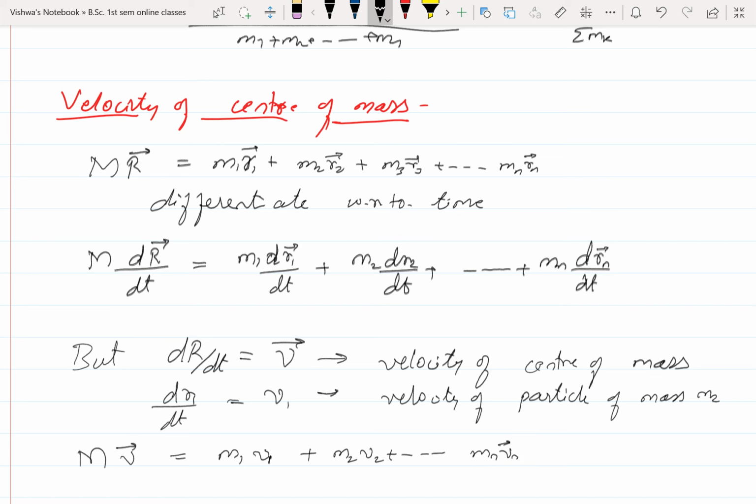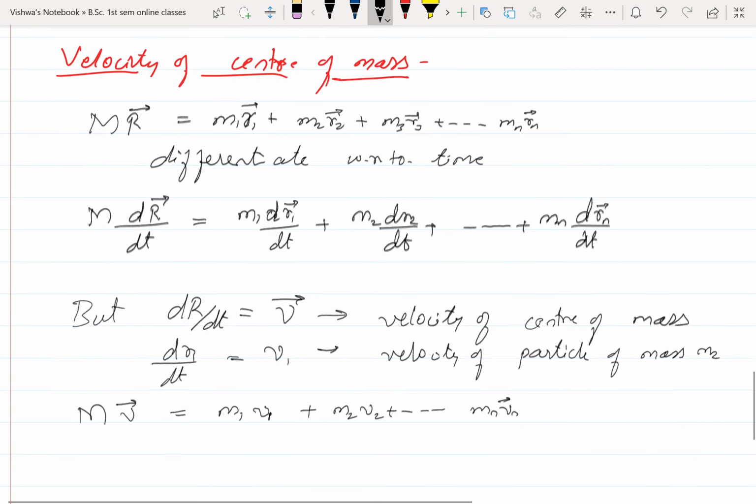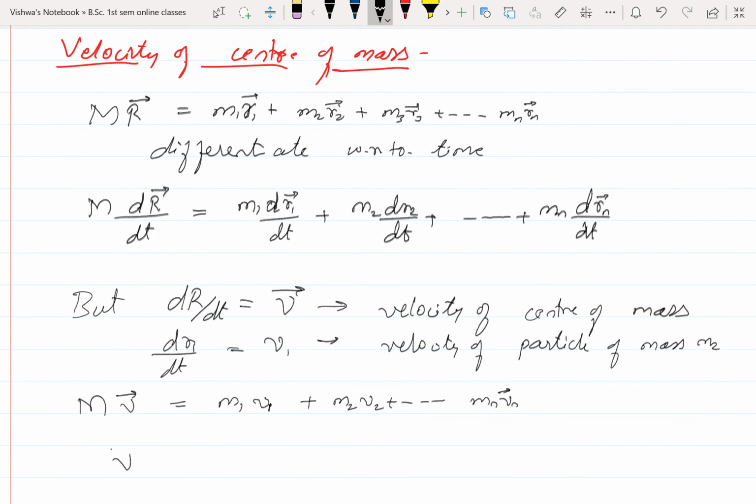So now we are going to find the velocity of center of mass. For that, velocity of center of mass is what? It is v bar. V bar is equal to m1 v1 plus m2 v2 plus so on mn vn divided by capital M.